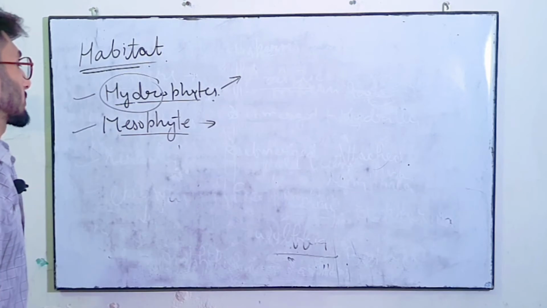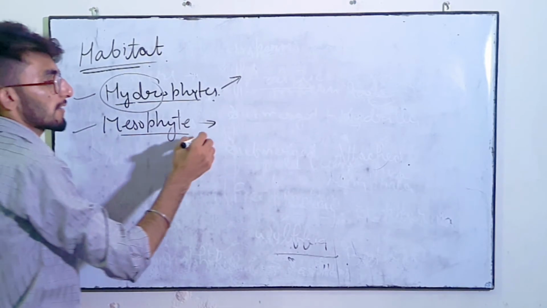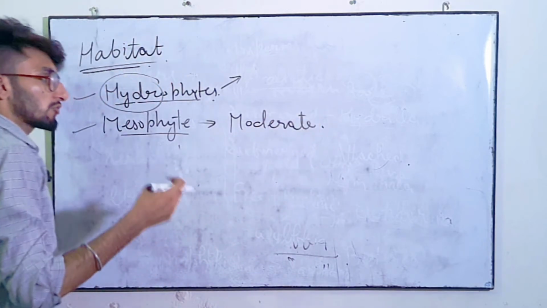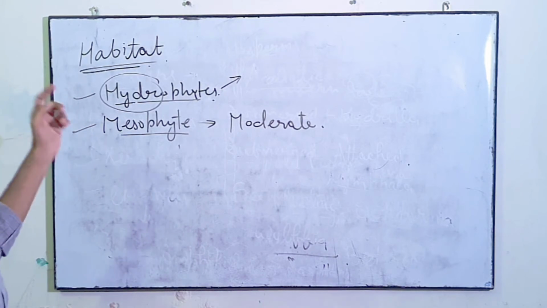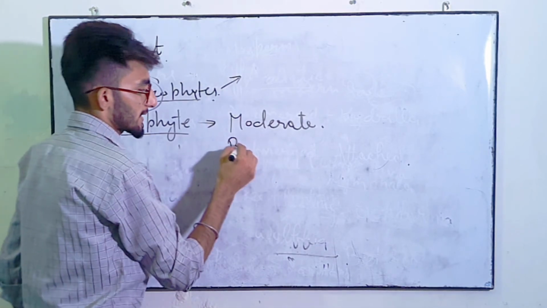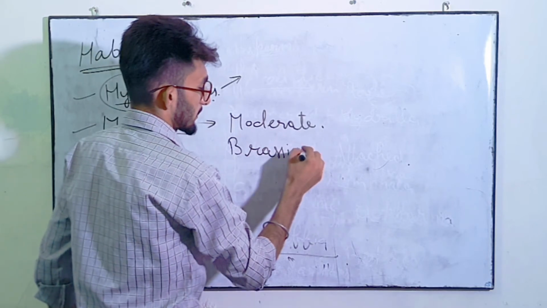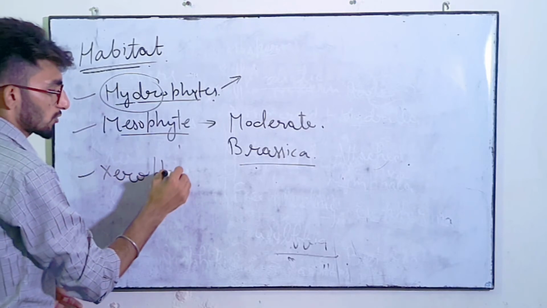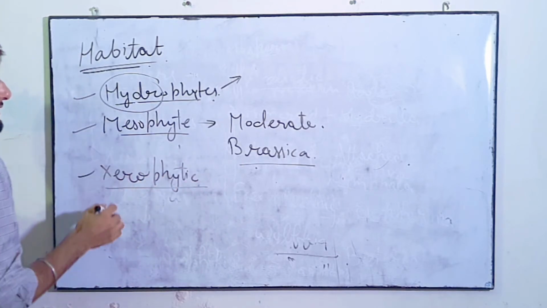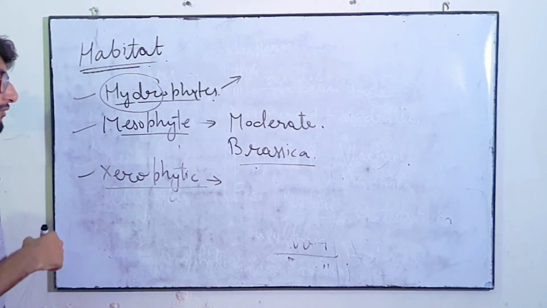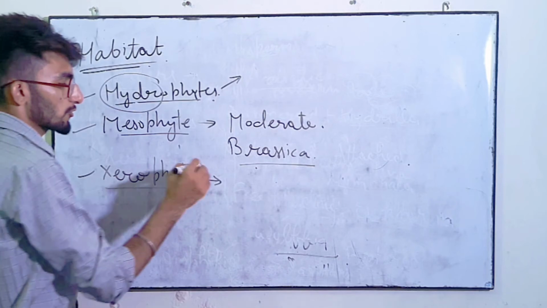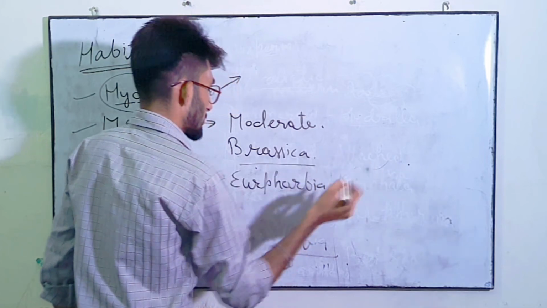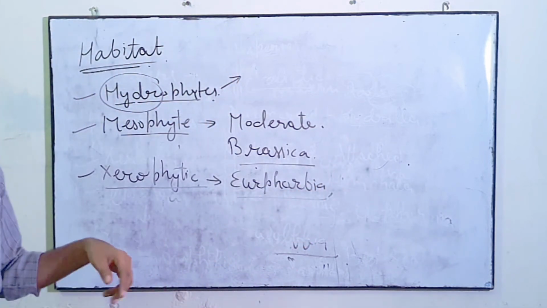Next is mesophyte. Mesophytes are those type of plants which live in a moderate type of climate, where an adequate amount of water for the growth of the plant is present. Example is Brassica. Clear? Next is xerophytic plants. Xerophytic plants are those plants where scarcity of water is always there. Examples are euphorbia, cactus, etc. All these plants face scarcity of water always.